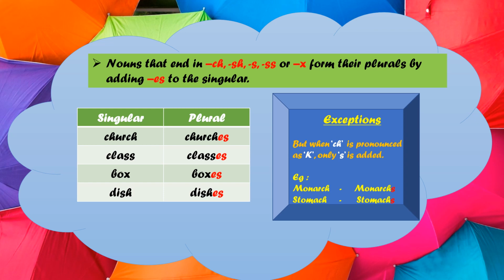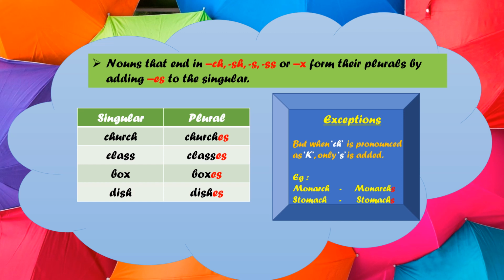So for example, monarch. See children, the word monarch ends in ch, but we will not add es to form its plural form. We will add s. Why will we add s? Because it is an exception, because here ch is not being pronounced as ch. Instead, it will be pronounced as k.